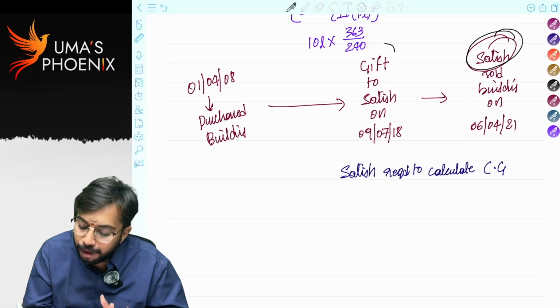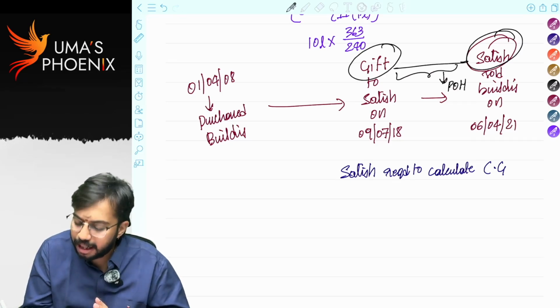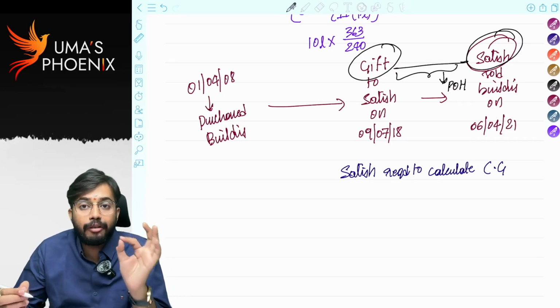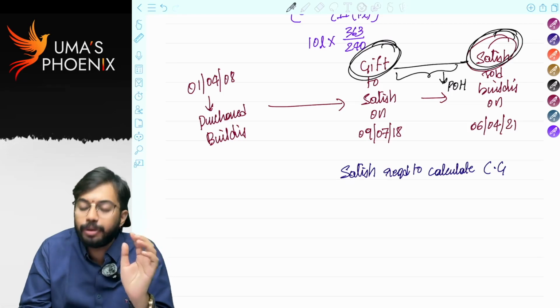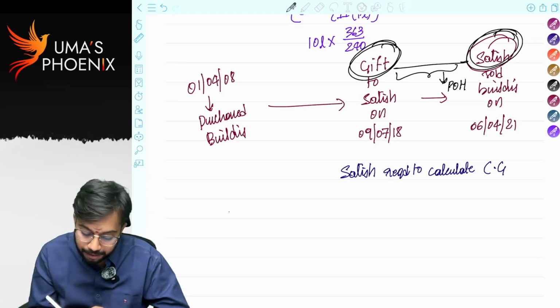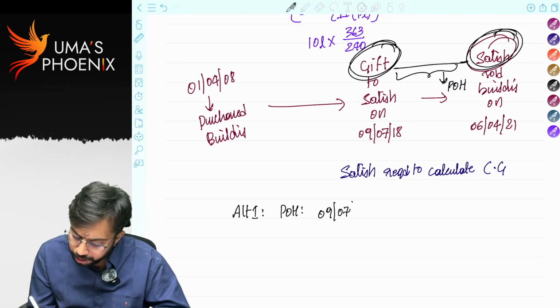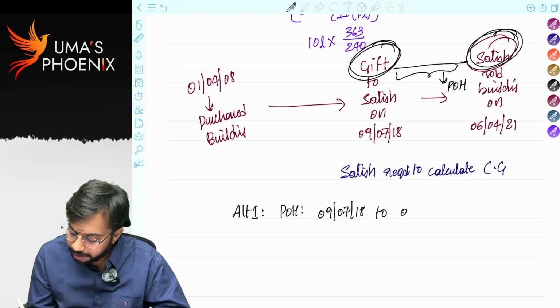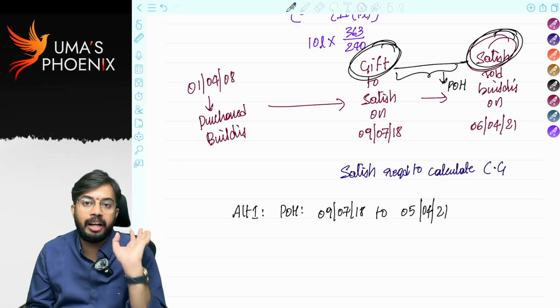Generally, the period of holding will be calculated from the date of receipt of gift. The Income Tax Act says that the period of holding should be calculated from the date of receipt of gift up to the date prior to the date of transfer. So alternative one is the period of holding will be calculated from 9th July 2018 to 5th April 2021. It's not 6th, it's 5th. 5th April 2021. This is alternative one.